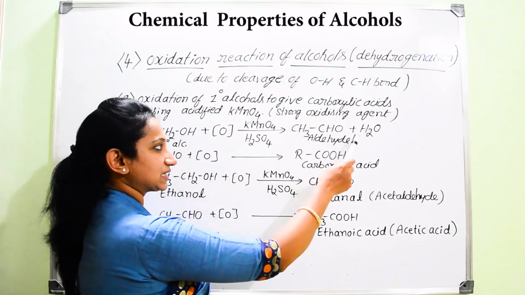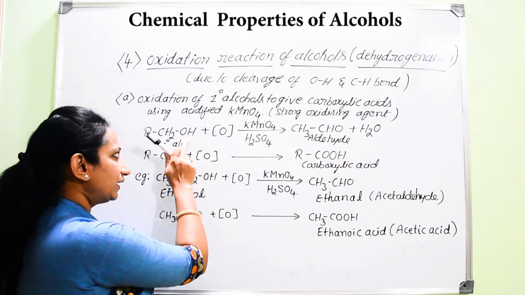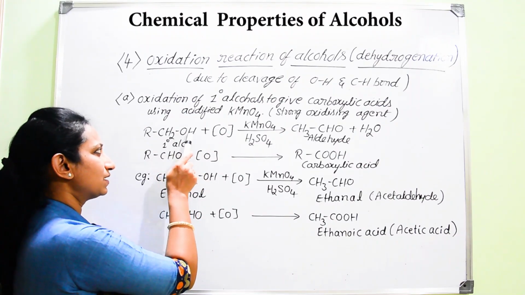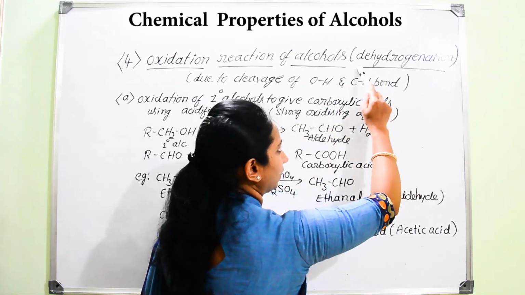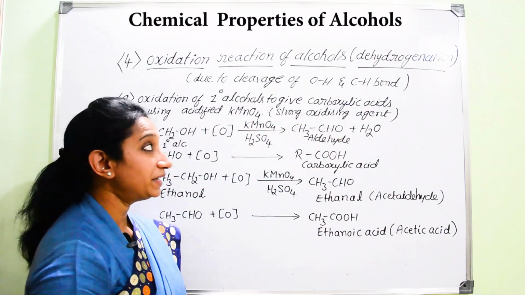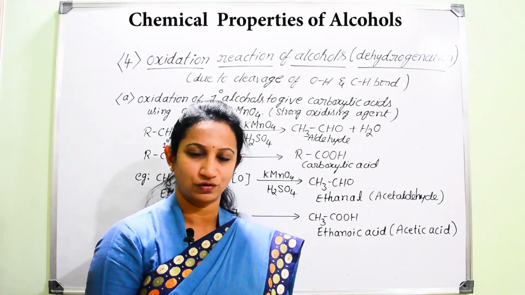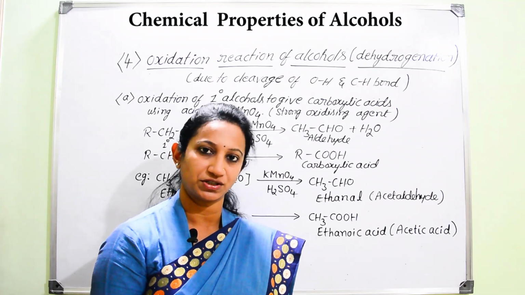Hence, it results in the formation of water. But of course, it involves only the removal of hydrogen atoms from the alcohol. Hence, this oxidation process can also be named as dehydrogenation.